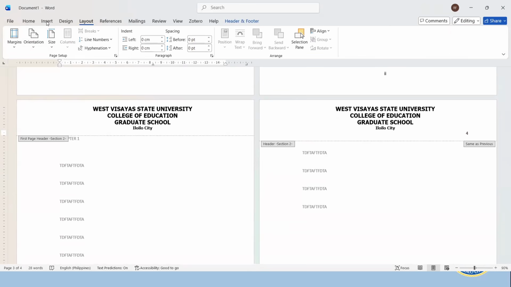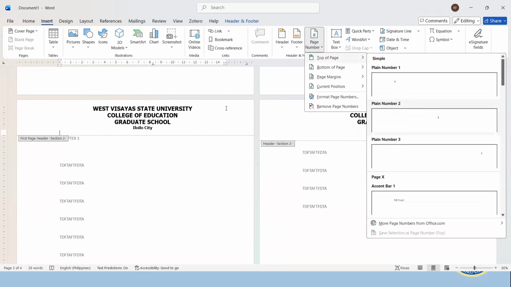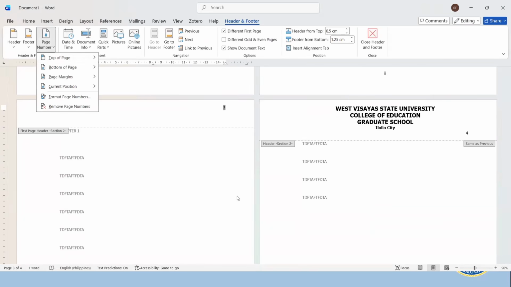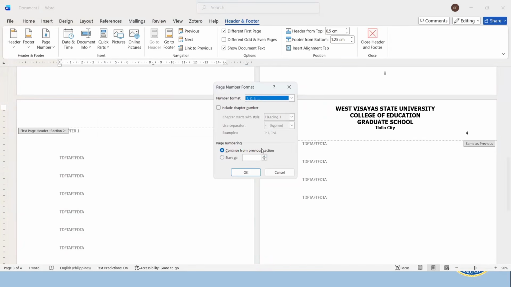Page layout. Insert, I mean, page number, top of the page. And then I'll click this one. As shown, it is page number 3. So let me go to page number and format page number, and we begin at 1. It should not continue from the previous section.